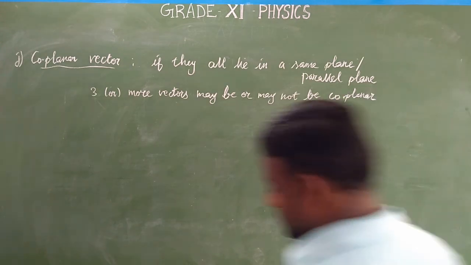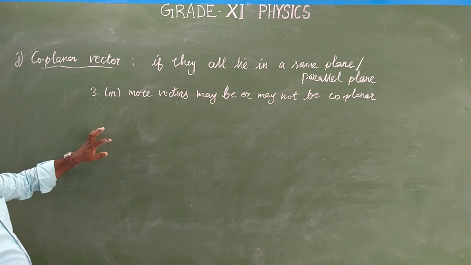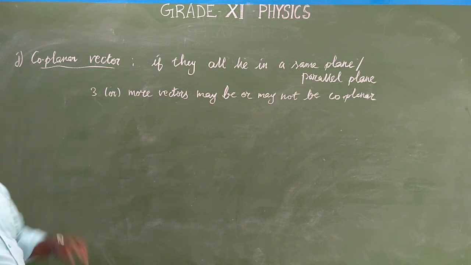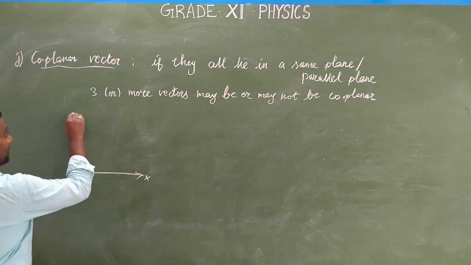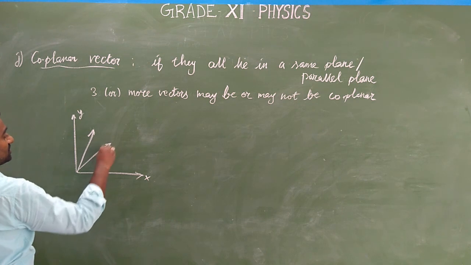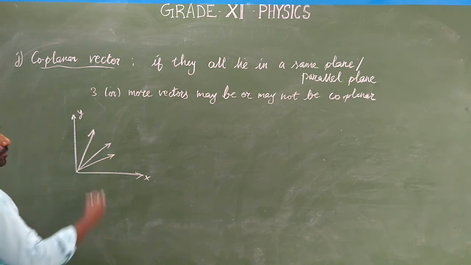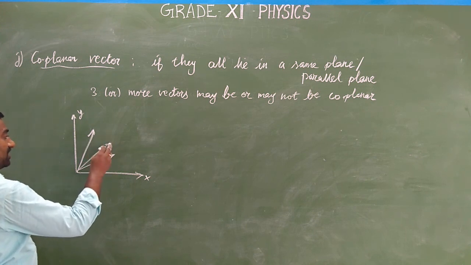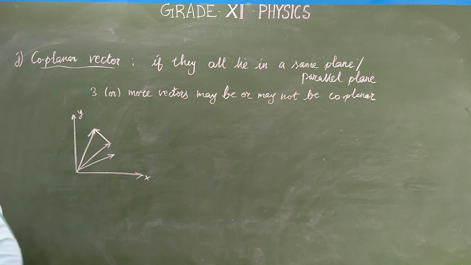Coplanar vectors. Vectors are called coplanar if they all lie in the same plane or in parallel planes, like the xy plane. If three or more vectors lie in the same plane, then they are called coplanar vectors. It may be like this, or it may be located like this also.